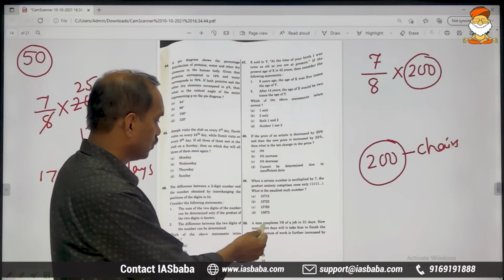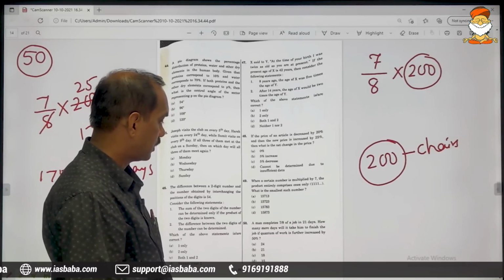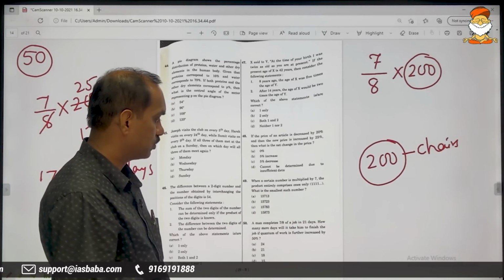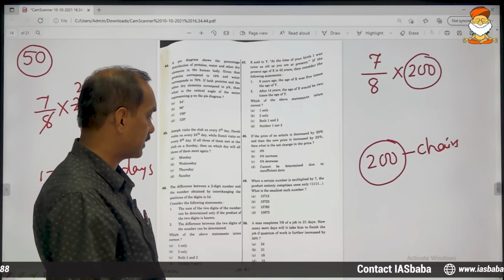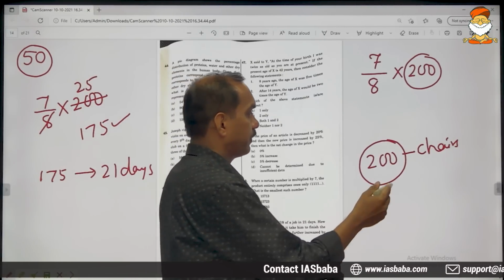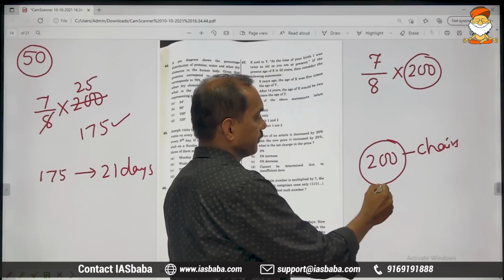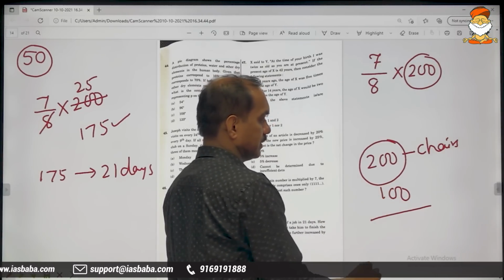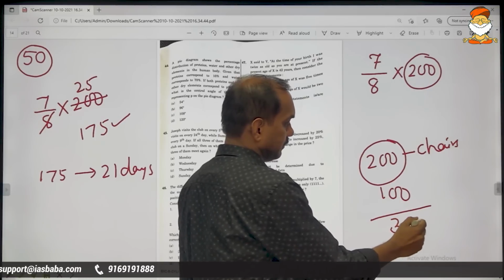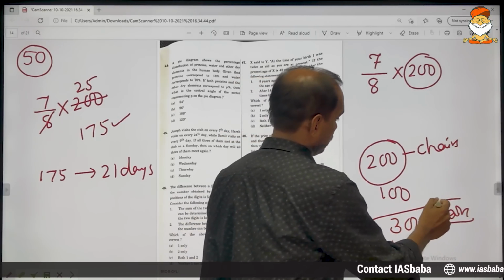Now, he wants to finish the job if the quantum of work is further increased by 50%. Already it is 200, if it is increased by 50%, that is half, that is 100, it will be 300.